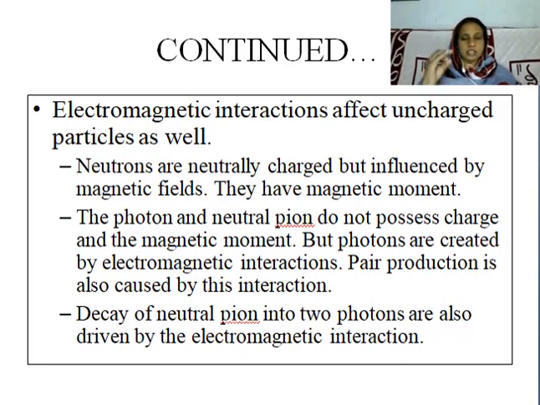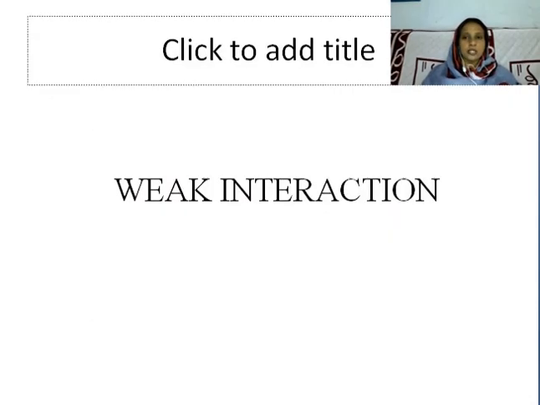We concluded that even if a particle has no charge, it can be influenced by electromagnetic interaction, except neutrinos and gravitons. Now we can move on to the next interaction.